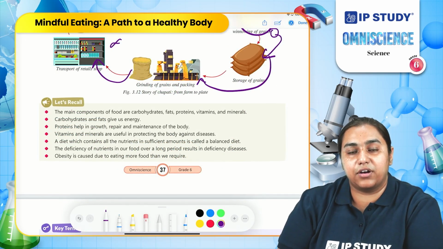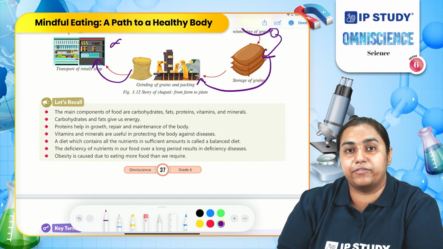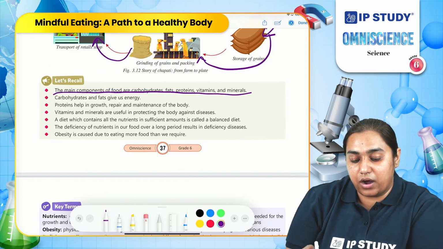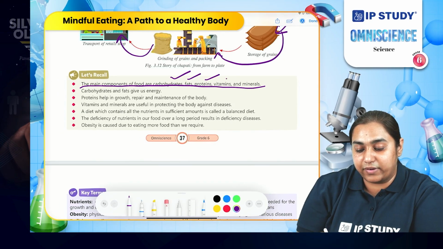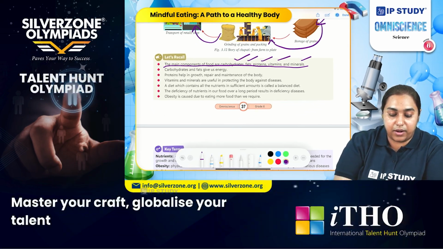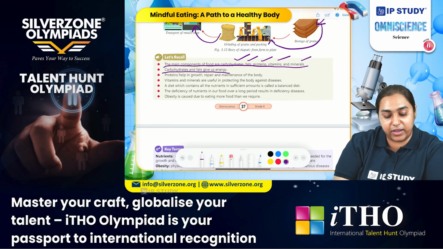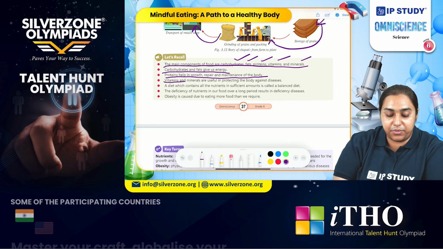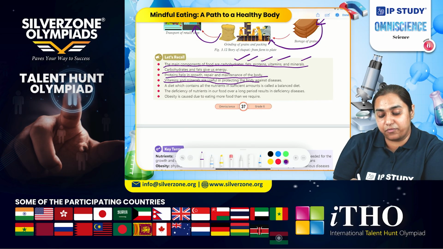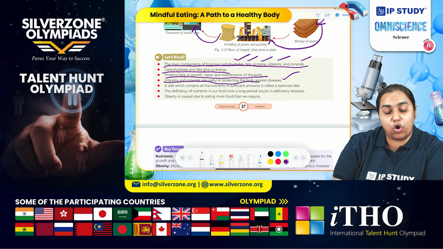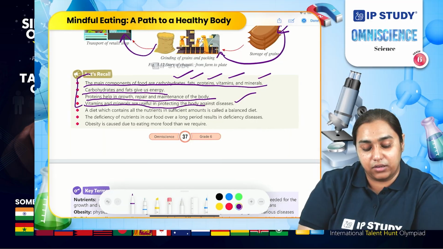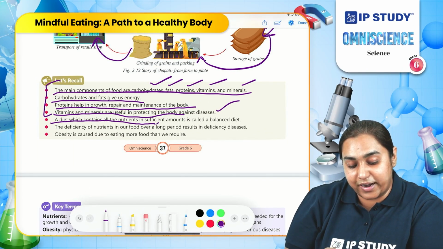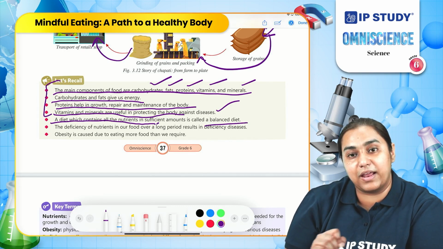Now that we have covered all the topics, let us recall what we have learned today. The main components of food are carbohydrates, fat, protein, vitamins and minerals. Carbohydrates and fat are the source of energy, whereas protein helps us grow, repair and maintain the body. Vitamins and minerals are protective foods, protecting us from various diseases. We need all five nutrients in our body, so we need a diet which contains all of them. A diet which contains all the nutrients is called a balanced diet.